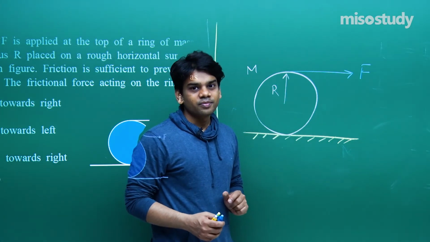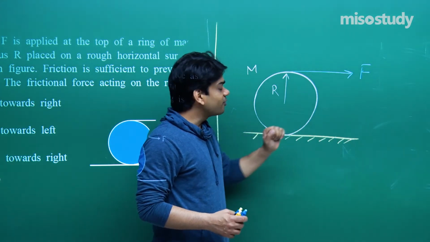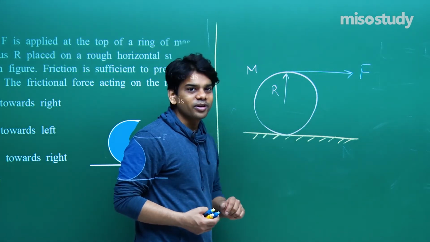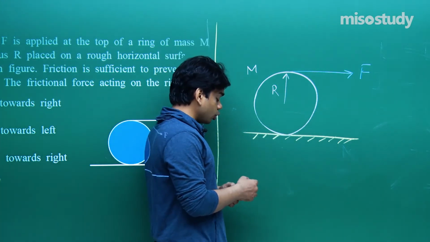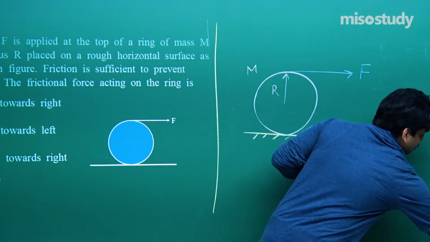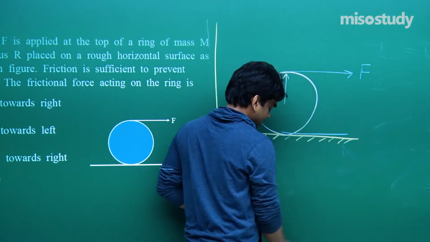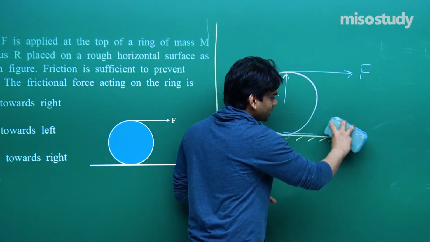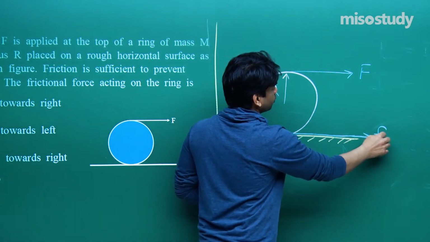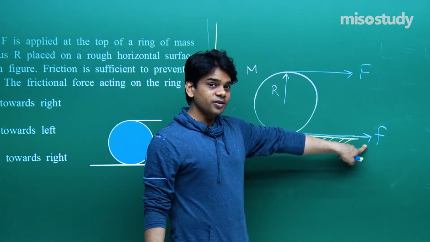And yes, whatever direction you have taken, that will be correct. If let's say you have taken direction of friction towards right, then if the answer comes to be negative, that means our direction is incorrect. The direction has to be opposite, in the backward direction. For our convenience, I am going to take friction force acting towards the right hand side, and let me show you the direction of friction force here. Hope that in this diagram, its two lines are very close, and I believe that you can clearly identify that I am drawing friction force acting here with small f. Capital F for the external force, small f for the frictional force.